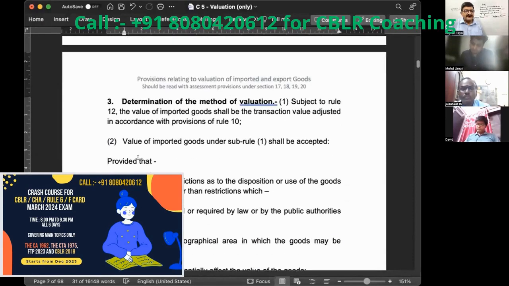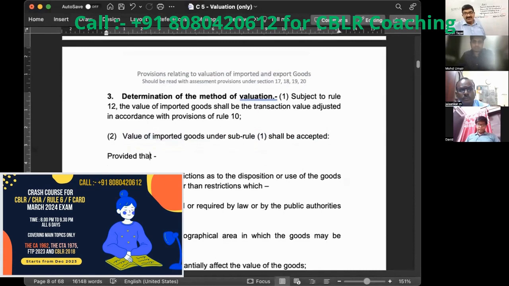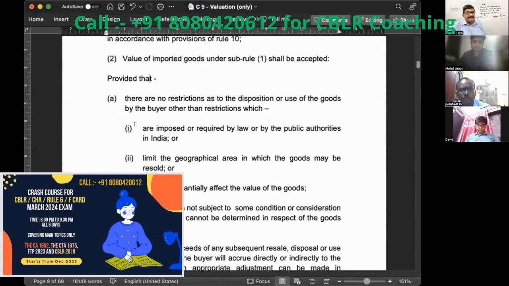Okay, now coming back here. This says sub rule number 2. Read it carefully. The value of imported goods under sub rule number 1 shall be accepted provided that, now the condition. There are 3 conditions given. Number A. There are no restrictions as to the disposition or use of the goods by the buyer other than the restriction which. Means there shall not be any condition from the seller as far as the use or disposal of the goods are concerned.